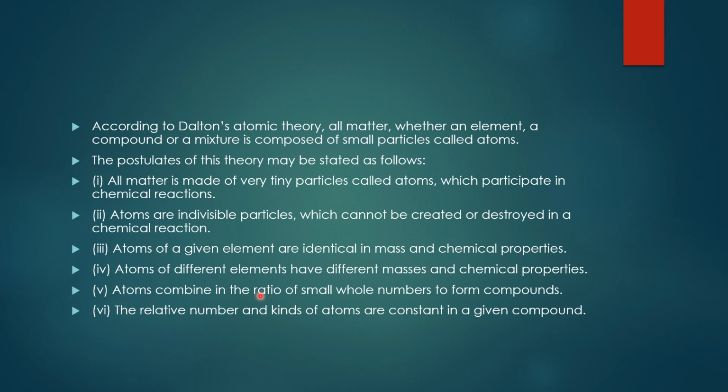Fifth is atoms combine in the ratio of small whole numbers to form compounds. And the last is the relative number and kinds of atoms are constant in a given compound. तो ये जो 6 postulates हैं ये हमारे दोनों laws को support करते हैं, right?